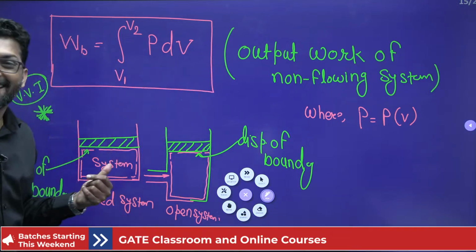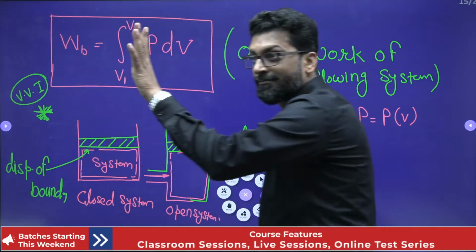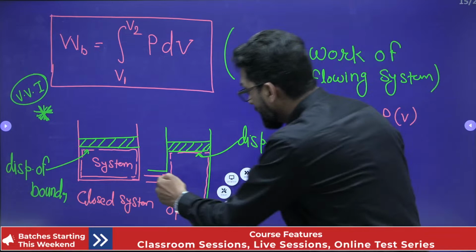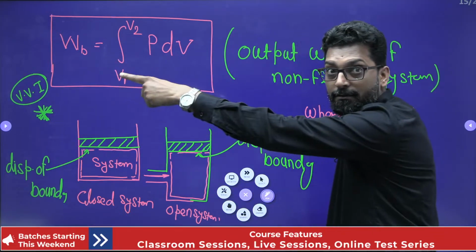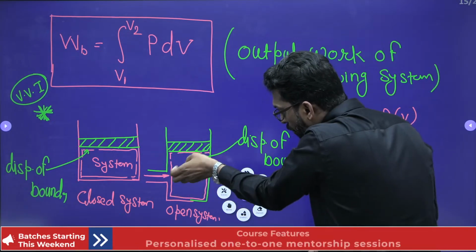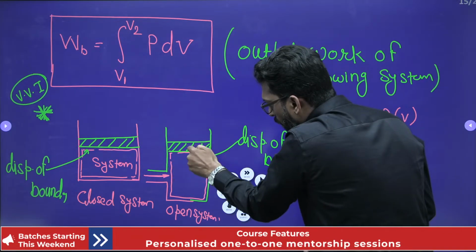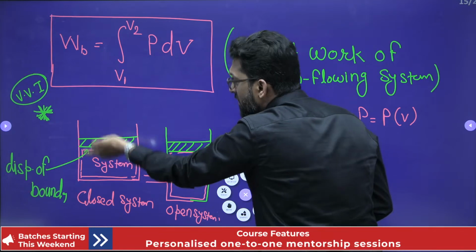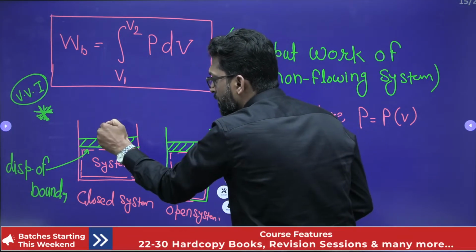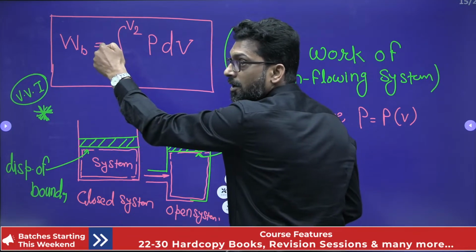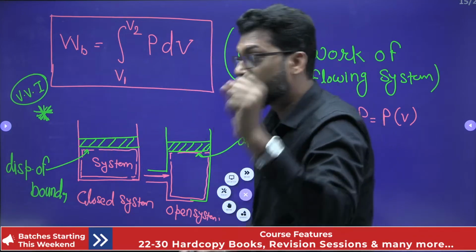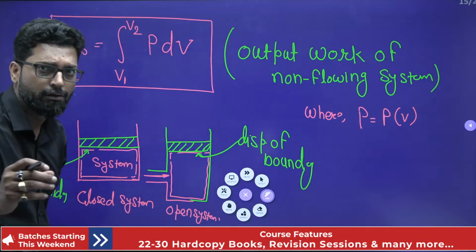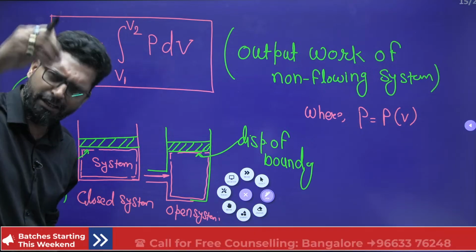In both cases, this work is valid. In this case, the boundary is also displaced. So what is the work done by the system on the surroundings, a piston? This is this one. So it is not necessary for the closed system. Very important, I'm telling you. 99% of students get confused here.